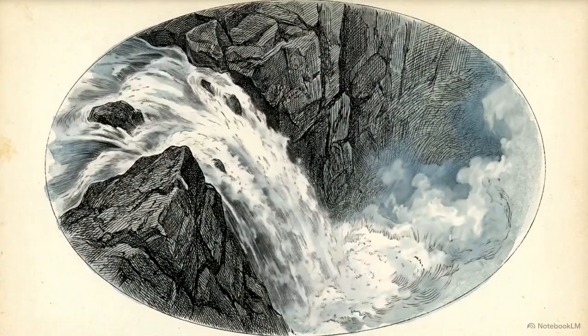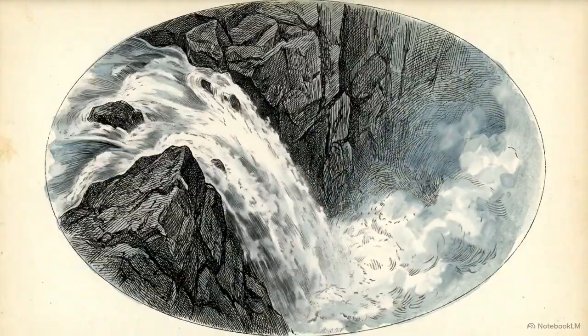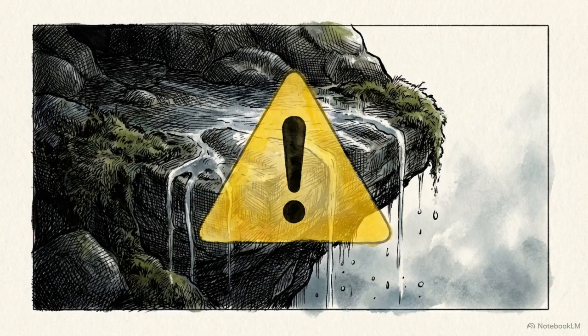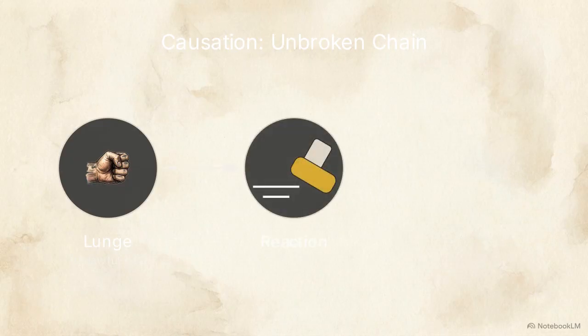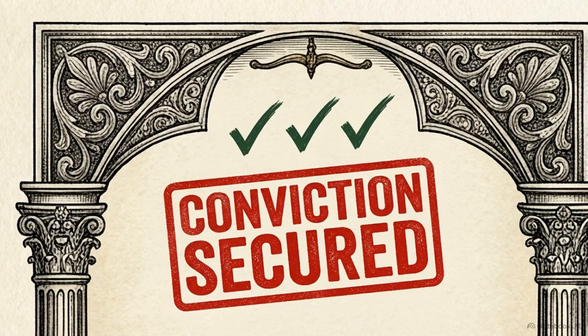Applying the Church test to the assault, we ask if lunging at someone on the edge of a turbulent precipice is objectively dangerous. Any sober and reasonable person standing at that location would inevitably recognize that aggressive movement near a wet, unguarded ledge carries the risk of at least some physical harm. Finally, we evaluate causation. Caspian's unlawful, dangerous act was the direct factual and legal cause of Lola stepping backward, tripping, and suffering a fatal fall. Caspian satisfies all three criteria. He is criminally liable for unlawful act manslaughter.